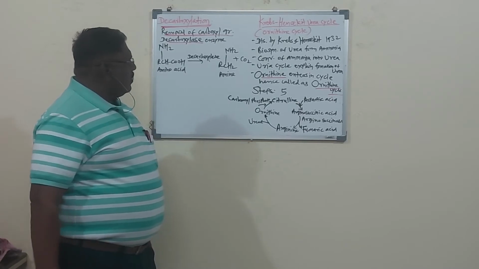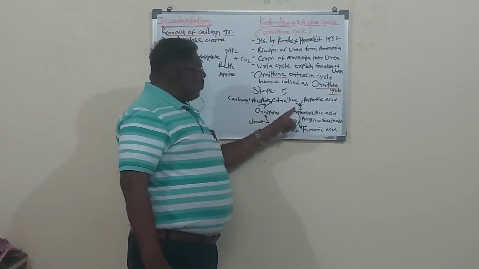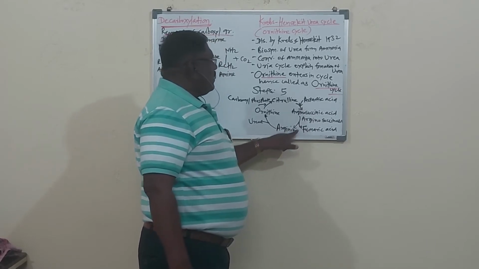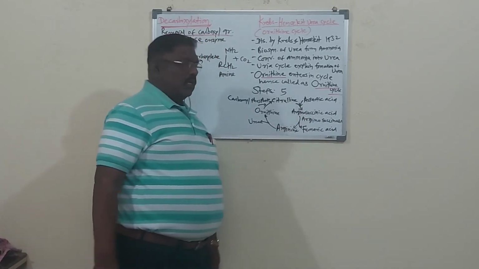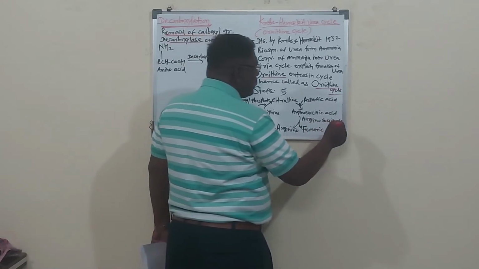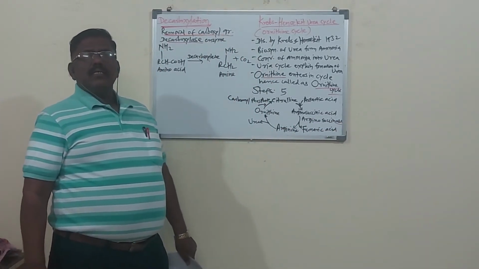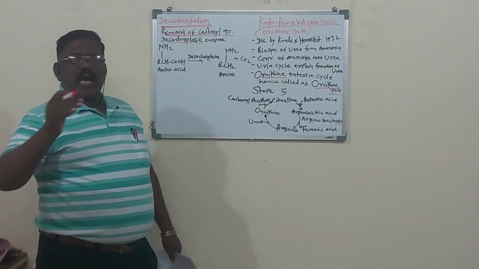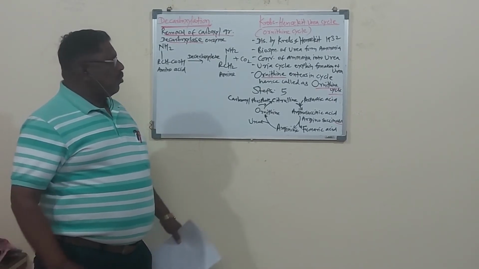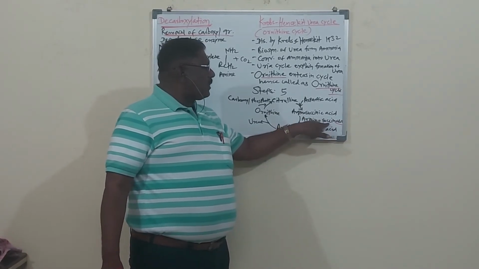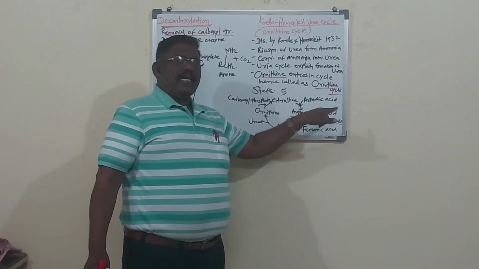This arginosuccinic acid is then converted into arginine by arginosuccinase. ASE is the last part of the word, so remember it is an enzyme.